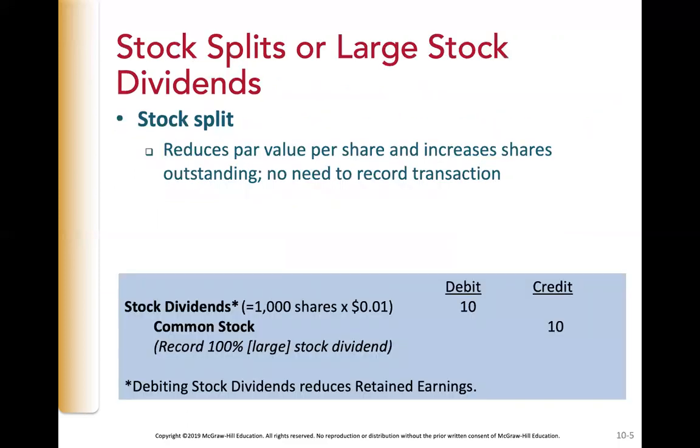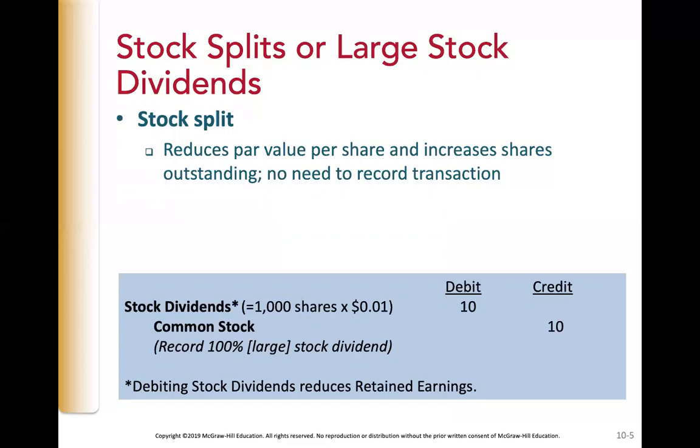When a company declares a stock split, we do not record a transaction. After a 2-for-1 stock split, the common stock account balance represents twice as many shares. For example, assume Canadian Falcon declares a 2-for-1 stock split on its 1,000 shares of 1 penny par value common stock.